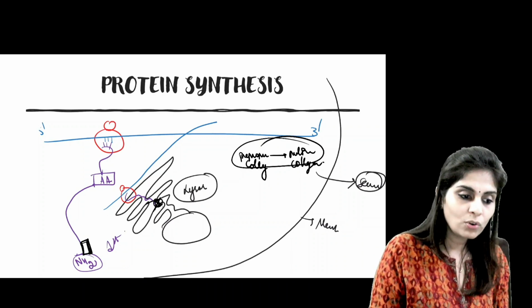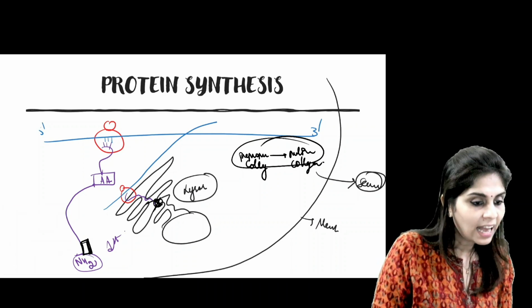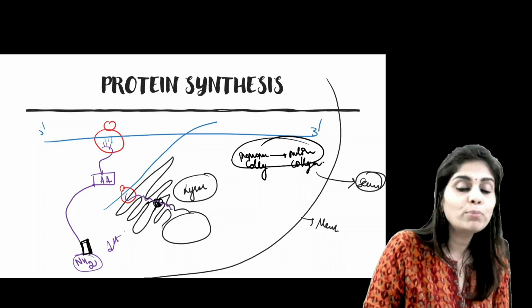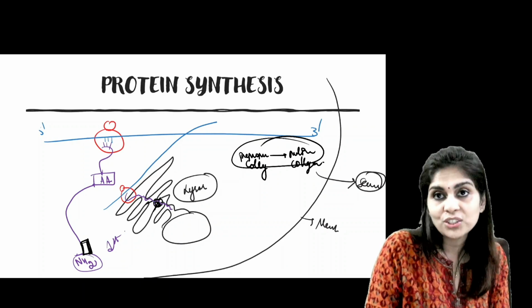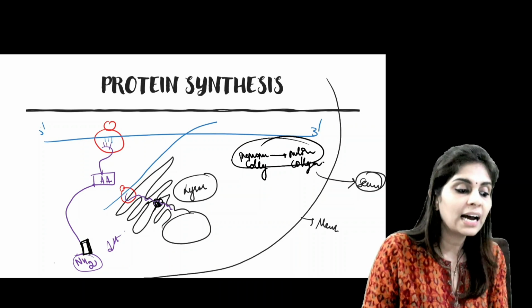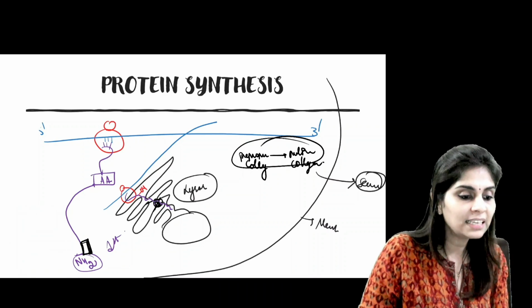Now this pro-collagen is growing into the vesicle of endoplasmic reticulum. As and when it grows into the vesicles of endoplasmic reticulum, some of the proline residues in the Y position and some of the lysyl residues in the Y position undergo hydroxylation to form hydroxyproline and hydroxylysine.